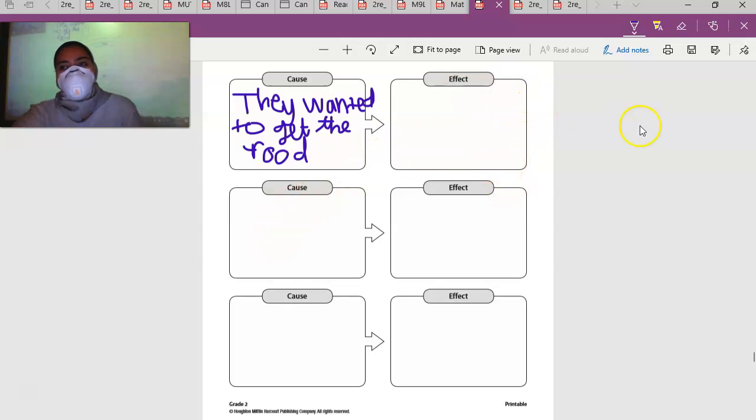What's another thing that the crows wanted to do? Amaria. Good. They wanted to get water. Very good. And they wanted to drink water. Or they wanted the water to rise. Okay. They didn't really tell us why in the middle of the video, but they did show that the water is rising. So let's write that here. They wanted the water to rise.